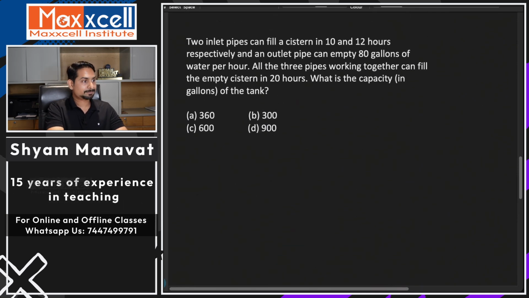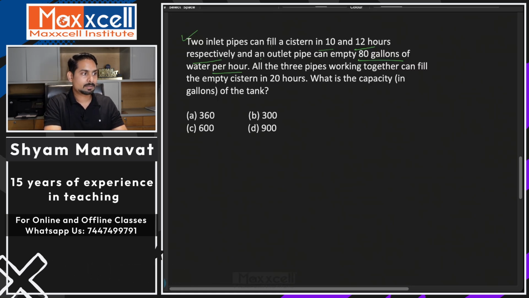Next question here is, 2 inlet pipes can fill a cistern, tank, one of the same thing, in 10 and 12 hours respectively. An outlet pipe can empty 80 gallons of water per hour. Guys, here you already have the efficiency of the outlet pipe, because that is work unit per unit time, per hour.